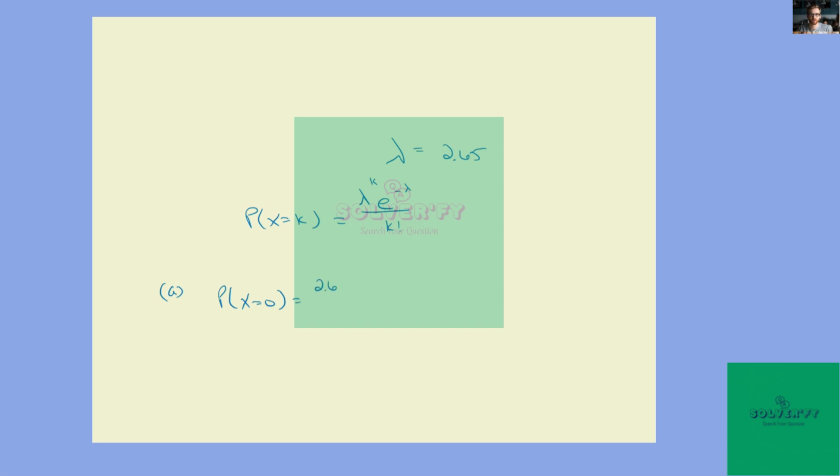So that'd be 2.65 to the 0 times e to the negative 2.65 over 0 factorial. And that would then go to a calculator, although 2.65 to the 0 is 1. It's really just e to the negative 2.65 or whatever the mean is, because 0 factorial is also 1. Both of those things are 1. And we get 0.0707.